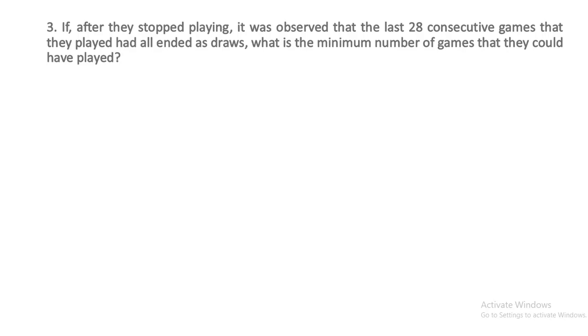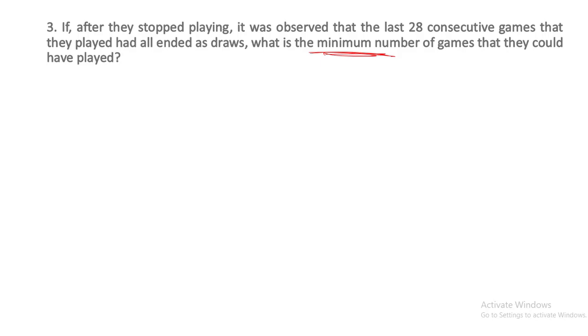Now third, if after they stopped playing it was observed that the last 28 consecutive games that they played had all ended as draws, what is the minimum number of games that they could have played? Now minimum number of games. Okay, I want the total number of games to be minimum. Again they stopped playing after last 28 consecutive games ended as a draw. That means they stopped playing due to draw का condition.